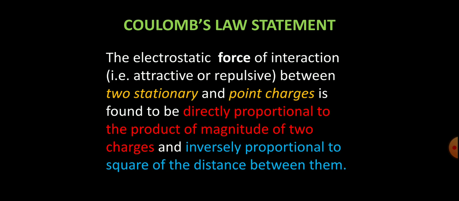It is directly proportional to the product of the magnitudes of the two charges. It means the higher the charge on the object, the higher will be the magnitude of the force between them.